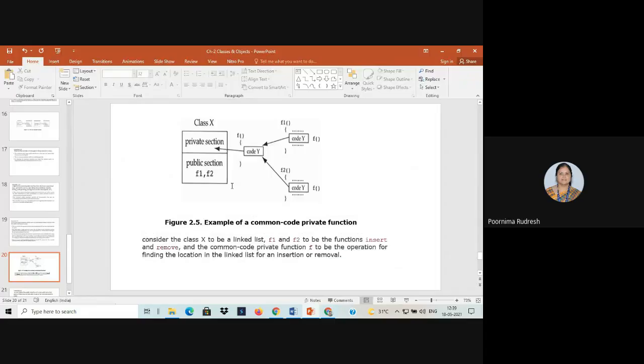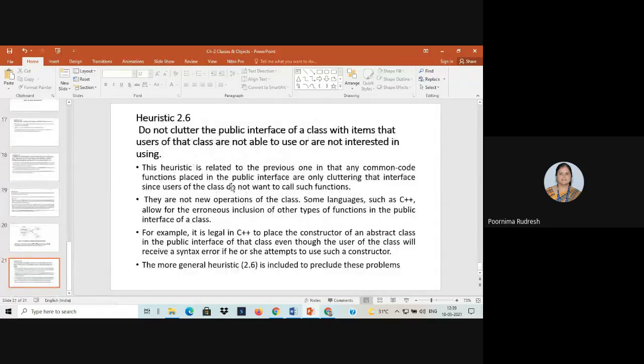And heuristic 2.6 is included to preclude all the above problems. So this says that do not clutter the public interface of a class with items that users of the class are not able to use, or not interested in using. So this is about the messages and methods and the heuristics related to messages and methods.